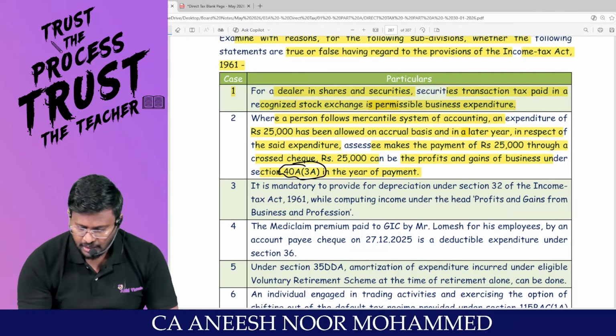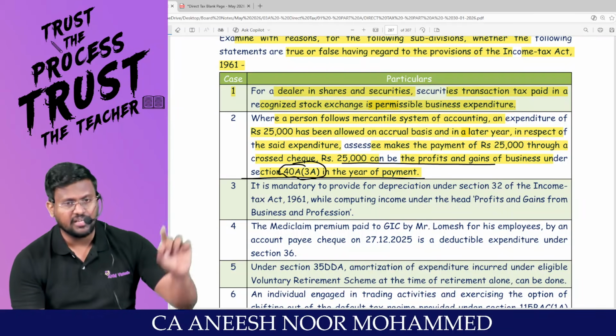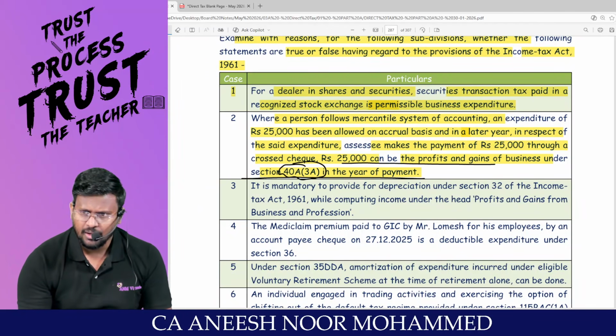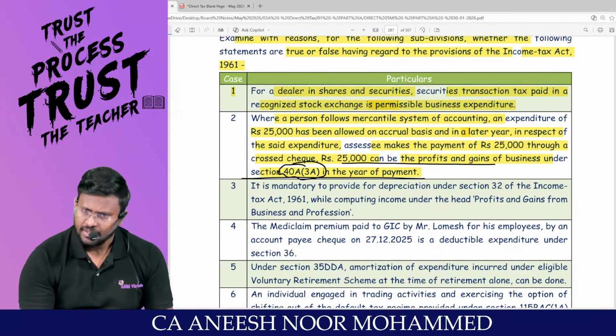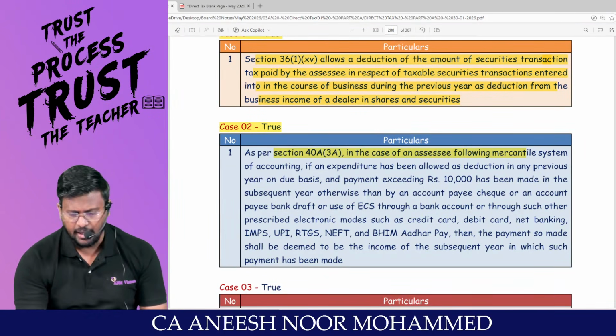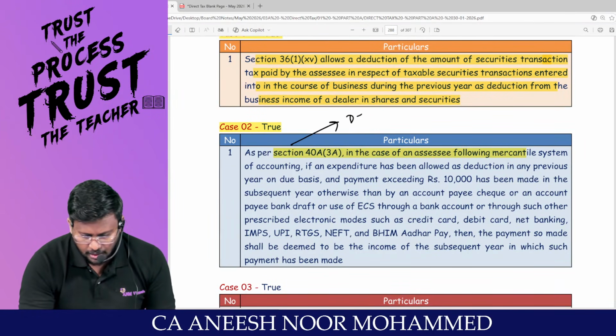What they are saying, sir, is that 25,000 can be PGBP under 40A(3A) in the year of payment. Is the statement true? Yes, sir. The statement is true. As per 40A(3A), it is deemed income.